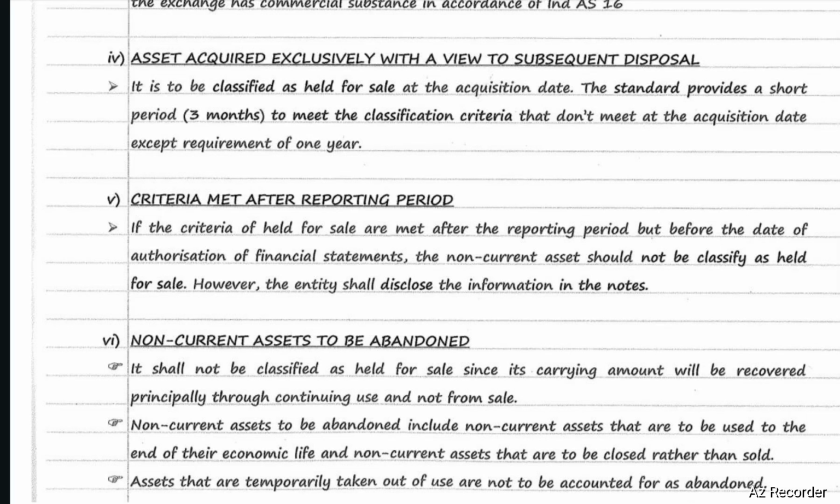Next, non-current assets to be abandoned. If there are some non-current assets which need to be abandoned, they shall not be classified as held for sale since their carrying amount will be recovered principally through continuing use and not from sale. Non-current assets to be abandoned include non-current assets that are to be used to the end of their economic life and non-current assets that are to be closed rather than sold. Assets that are temporarily taken out of use are not to be accounted for as abandoned. That means assets which are temporarily not used shall not be accounted as abandoned. They will not be treated as abandoned assets.